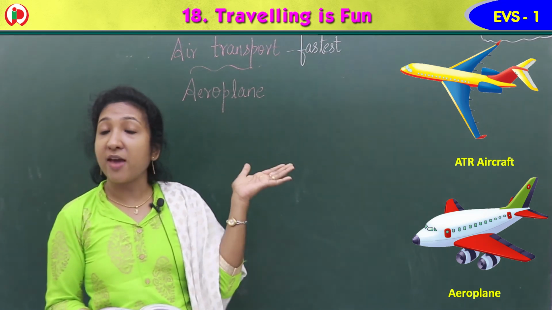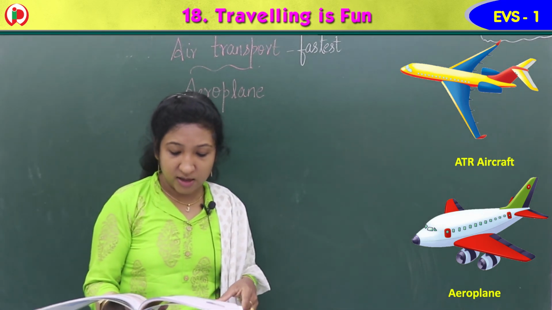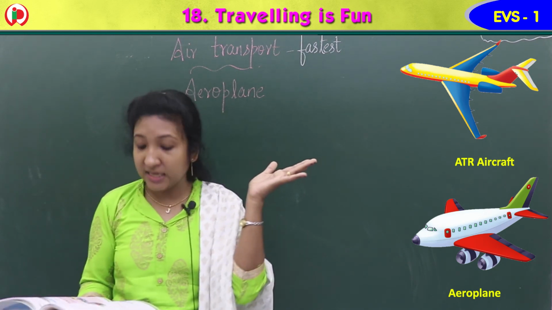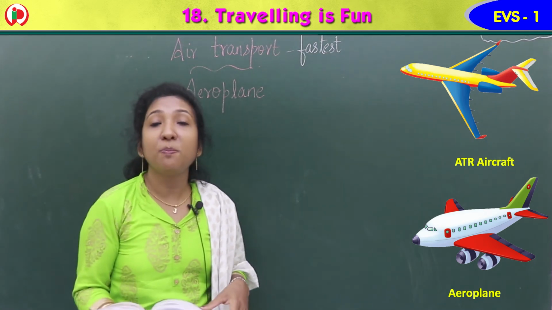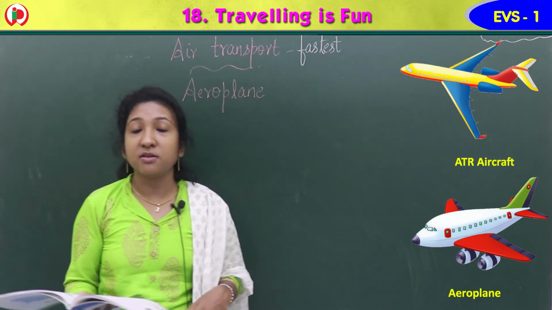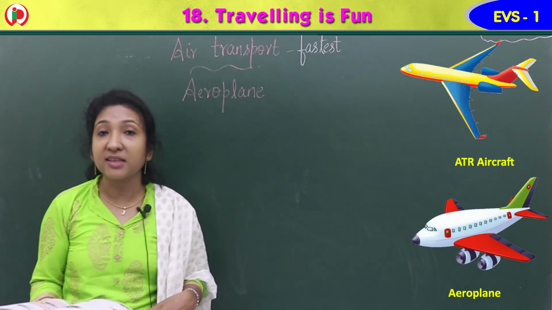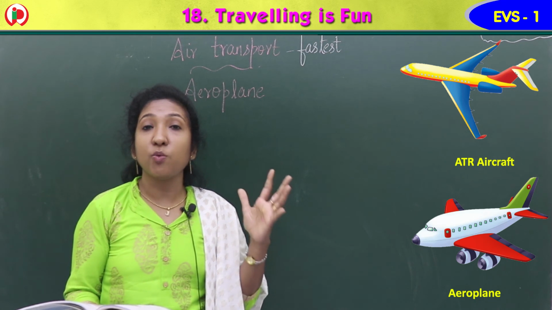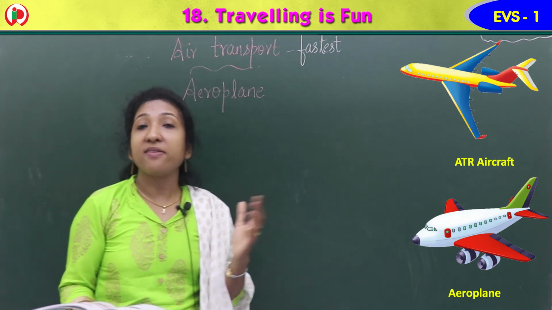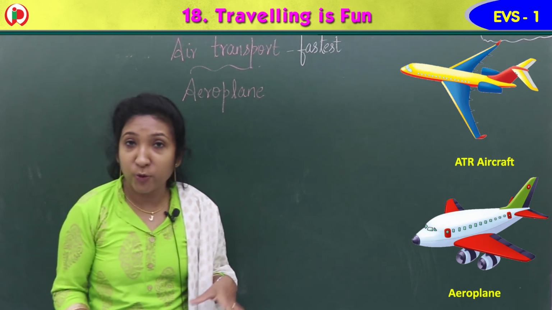Can you see the picture of air transport there, means aeroplane? Yes, ATR aircraft. You can see both the images here. ATR aircraft and aeroplane. ATR is the number one company who make aeroplanes. The famous number one aeroplane we say. ATR aircraft you can see there, and the aeroplane image you can see here. These are the means of air transport.